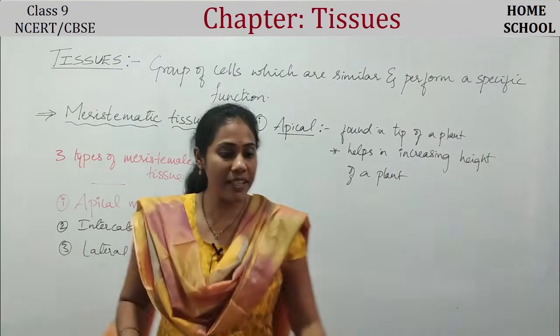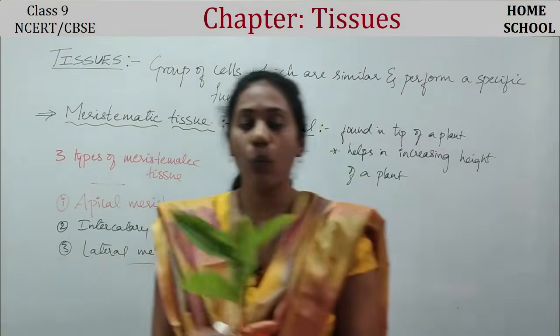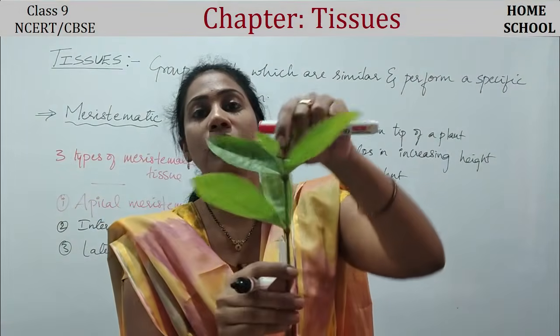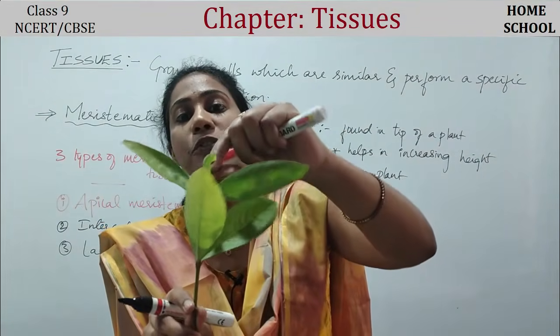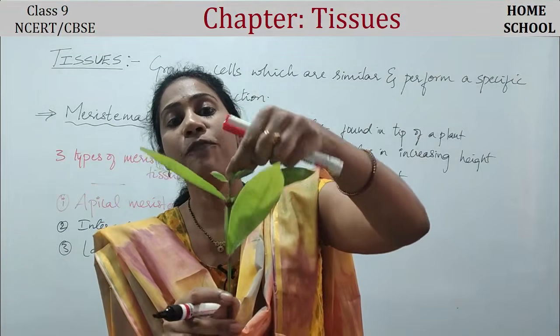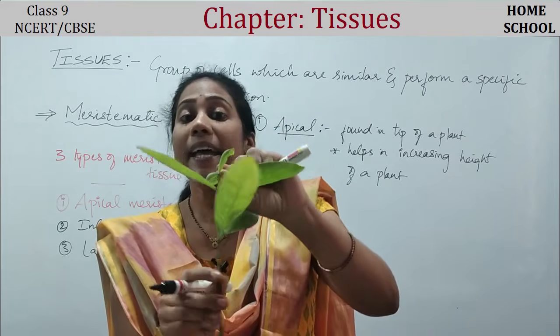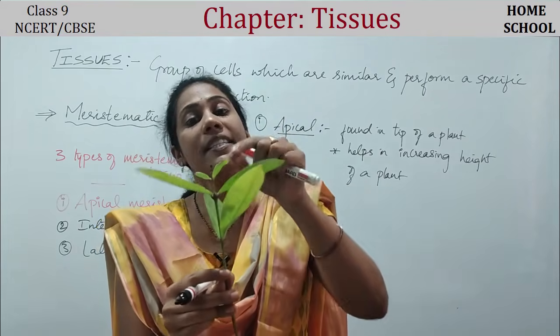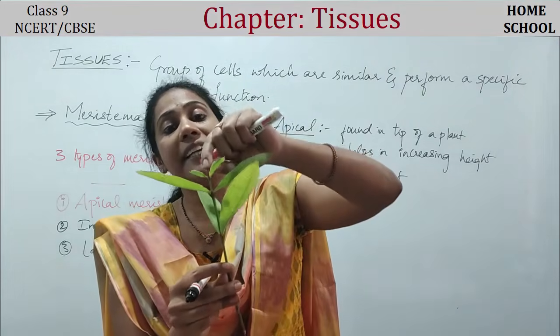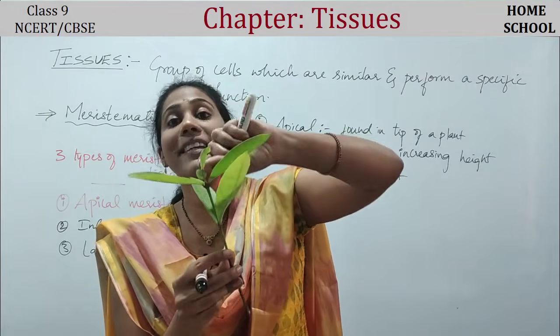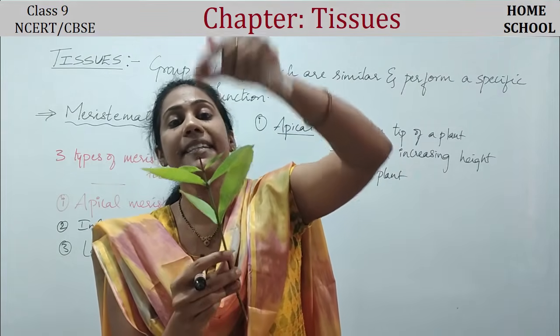Clear? Say for example, I have got one plant tip. This is the plant tip. In this part, you will find apical meristematic tissue, where the cells will continuously divide so that the plant grows in its height.